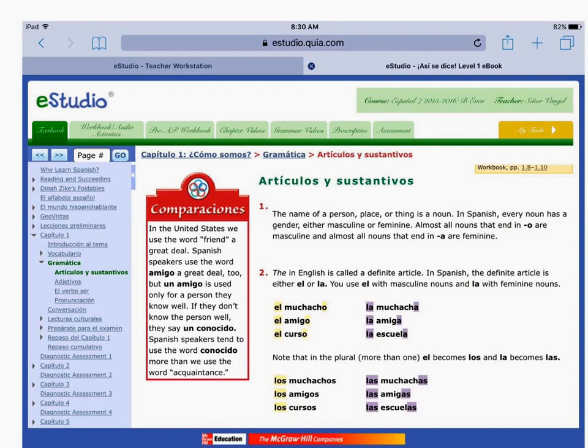El, la, los, and las are our four ways to say the, and the is a definite article because we're saying stuff like the boy, specific boy, the boys, specific boys.